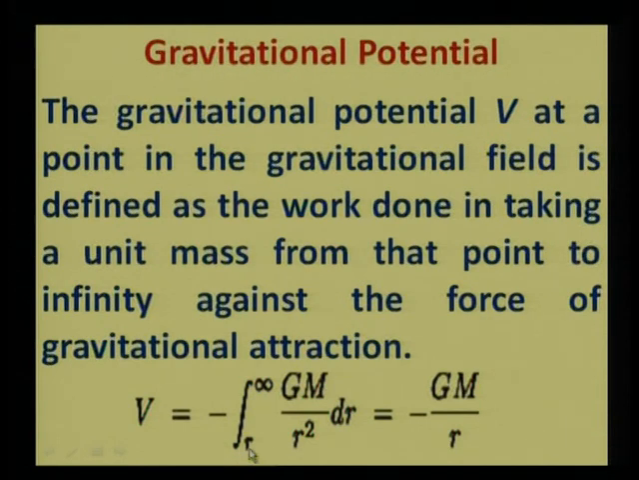So we have to integrate from r to infinity. So we are moving that particle from any point in space r to an infinite point where, now this infinity means where the force is negligible or is zero. So we have to integrate this force. So it is gm upon r square dr, integration over dr. So if we integrate it, we would get minus g into m upon r. That is called gravitational potential.